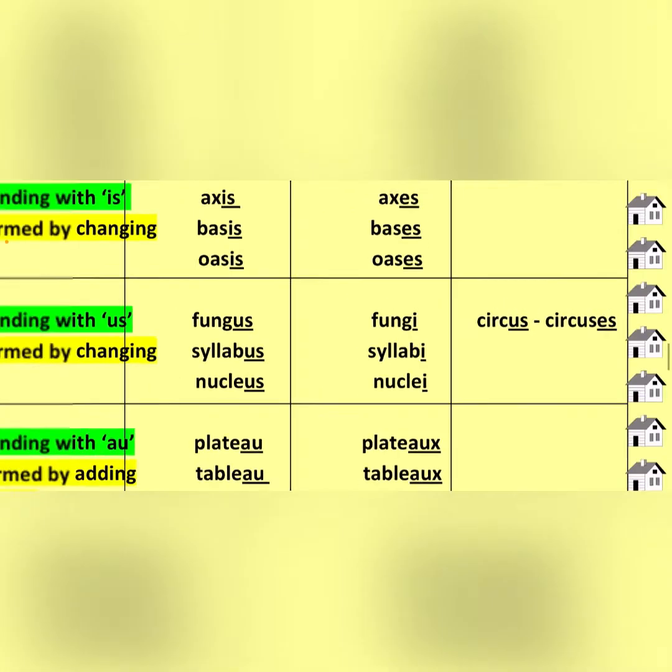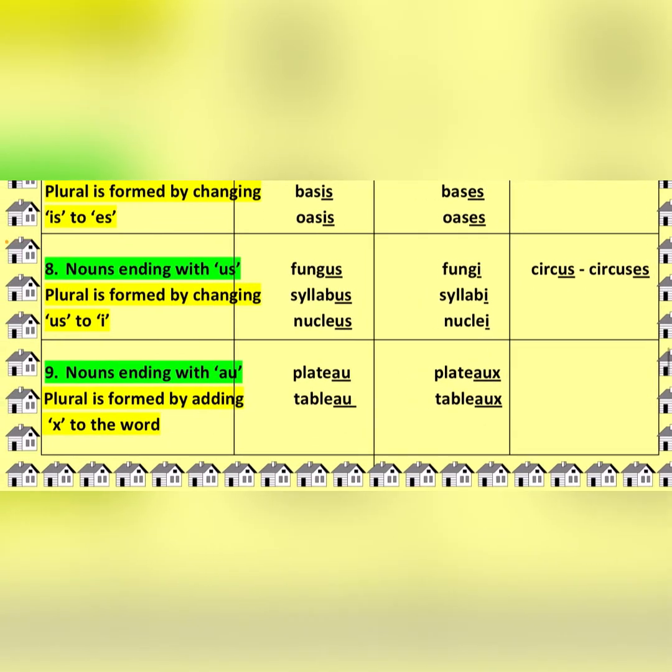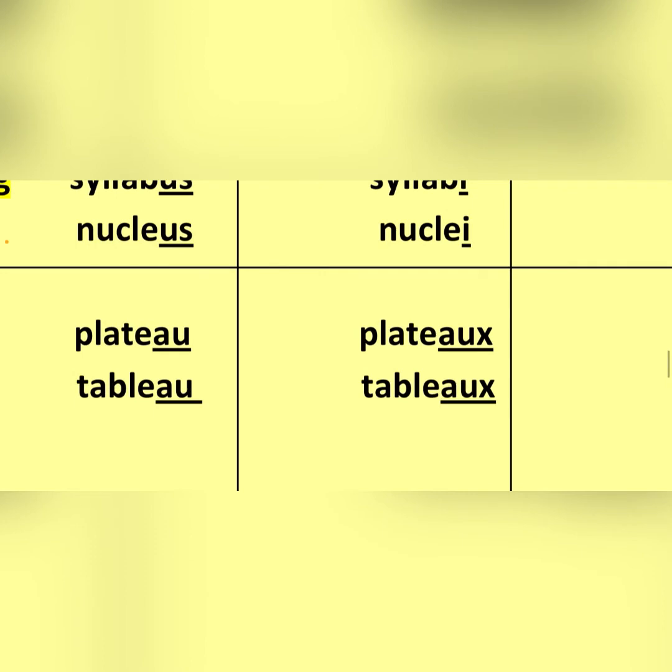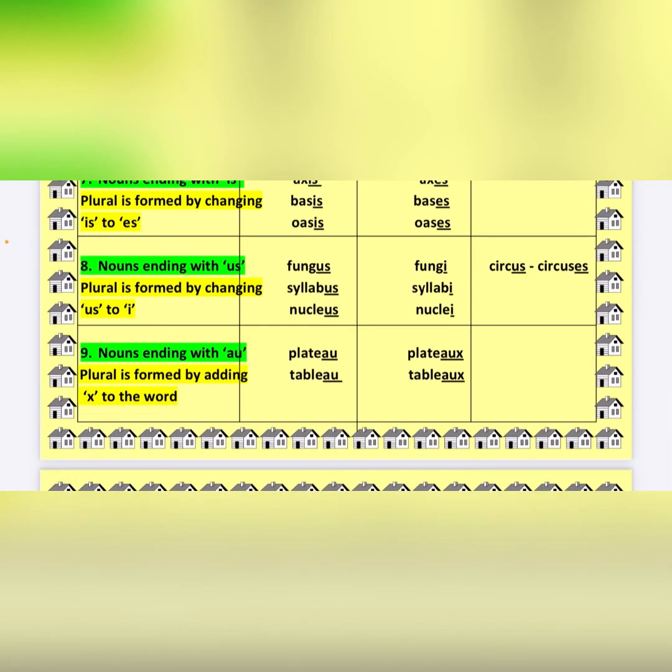Okay, next rule, the nouns ending with au. For example, plateau, tableau. We do not remove anything, we just add x to it. So it becomes plateaux, tableaux. Okay, Tableau is an online software, just for your information. So the rule says that if there is au in the end, we add x to it. Students, these are the general rules. If you study my video thoroughly, you will get each and every rule, and keep on practicing also.